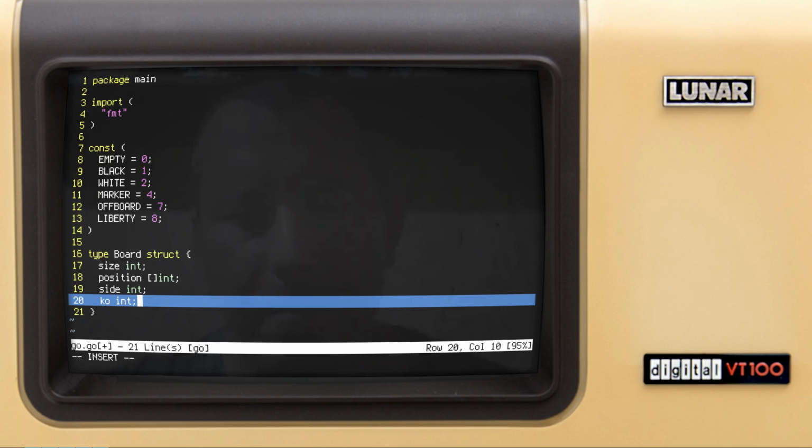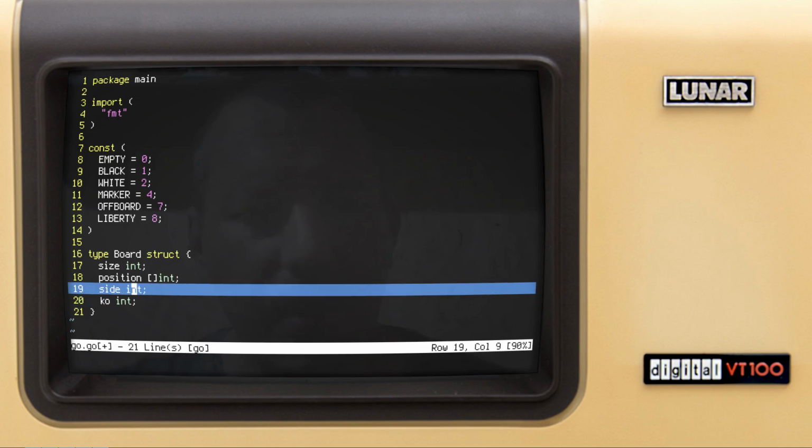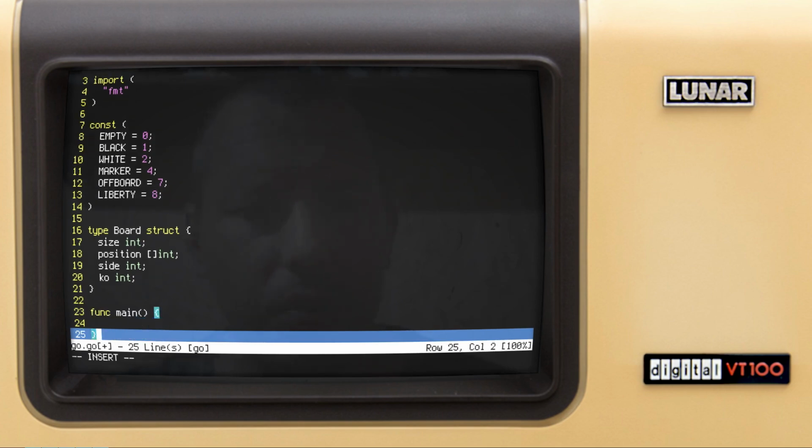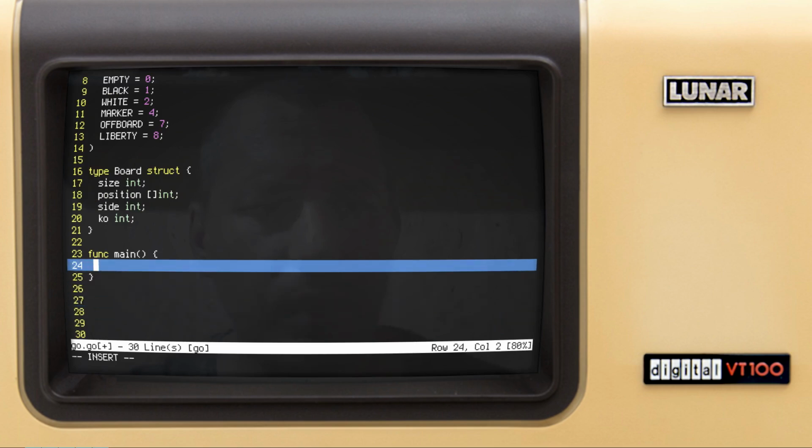Okay. So now let's create a main function. So func main, I just want to make sure that we can compile and run. So let's say fmt print and go.